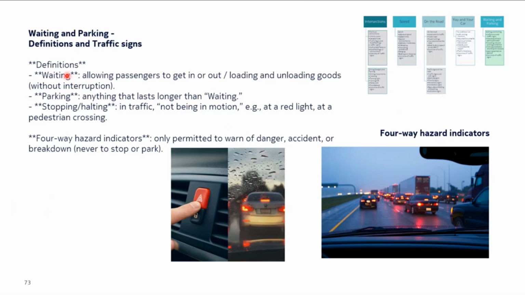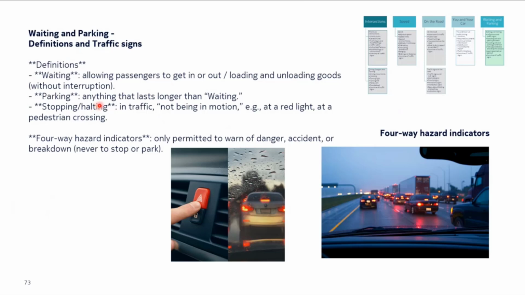Now, other than waiting and parking, there's something also called stopping or halting. This is, I would say, beyond your control. For example, in traffic, I have stopped the car in the traffic. You have stopped the car at the red traffic light. Or you have stopped the car to give priority to someone at a zebra crossing. So that's stopping and halting. These three differences you should clearly know.